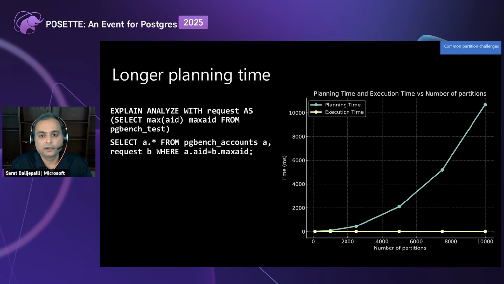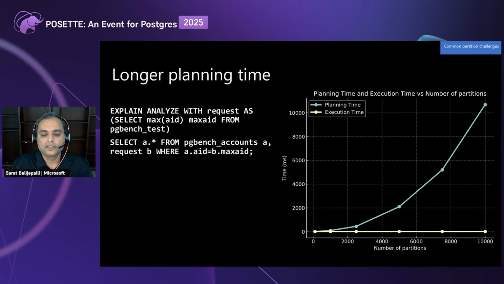In the setup that I spoke of, I did a small test. Again, this is no benchmark. This is just a test in the setup to see how the planning time varies, and it increases quadratically as the number of partitions increases. I have a query where I've used the pgbench accounts table on the AID column. At planning time, until the execution time, we don't know what the AID range or the AID values are. So pretty much we are looking into all the partitions here.